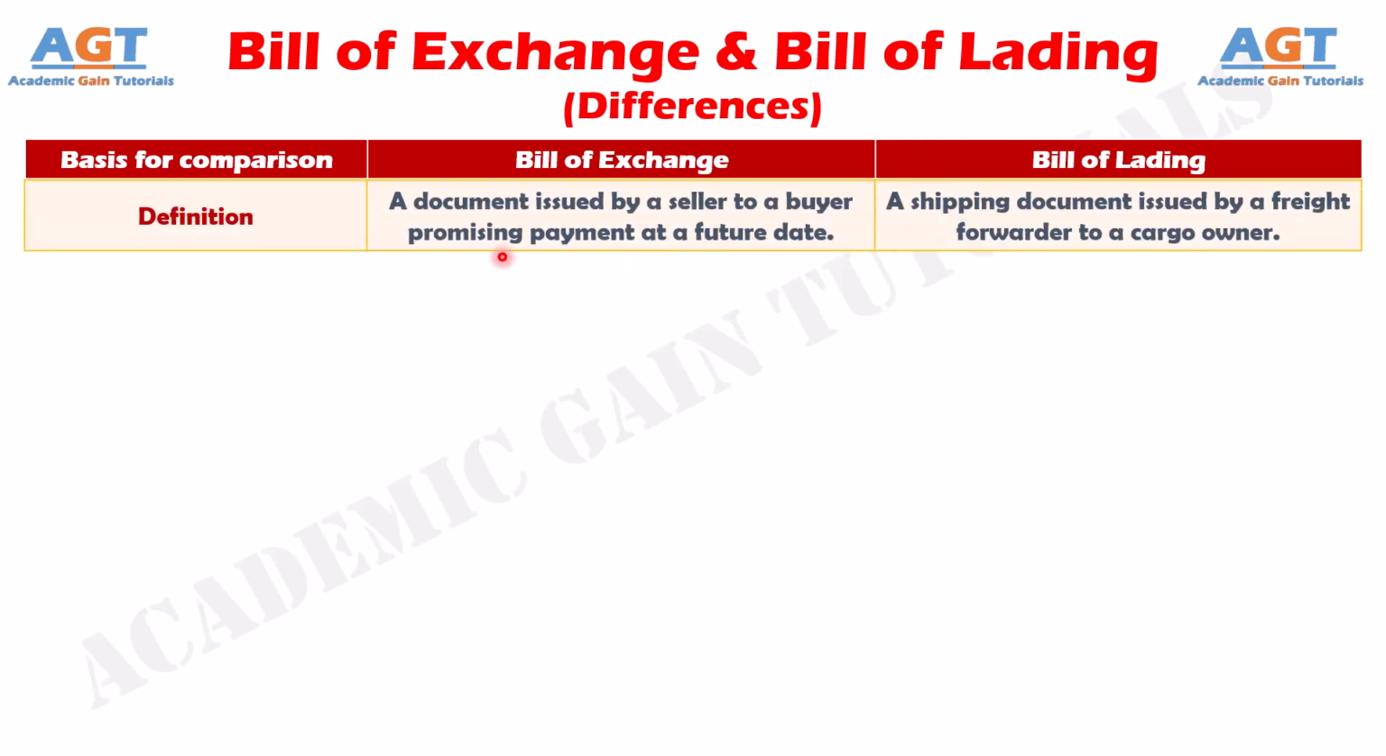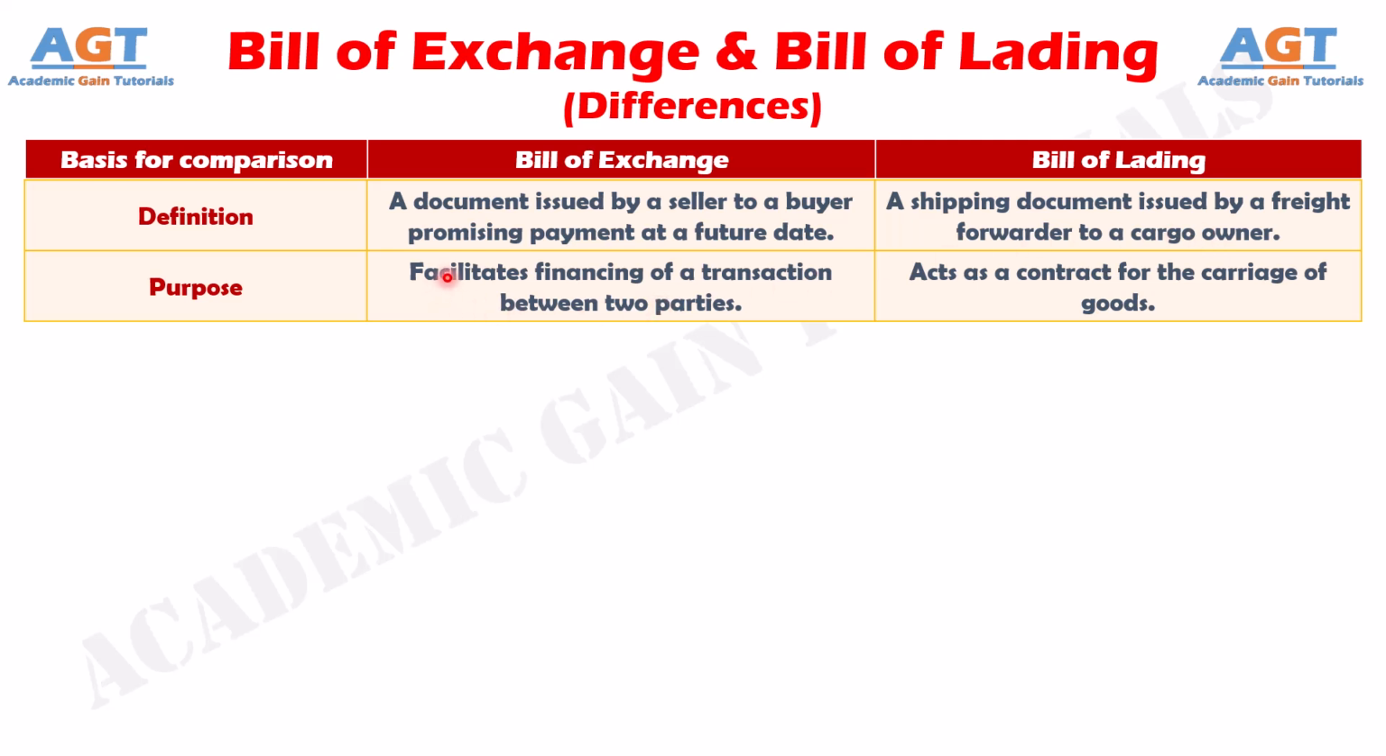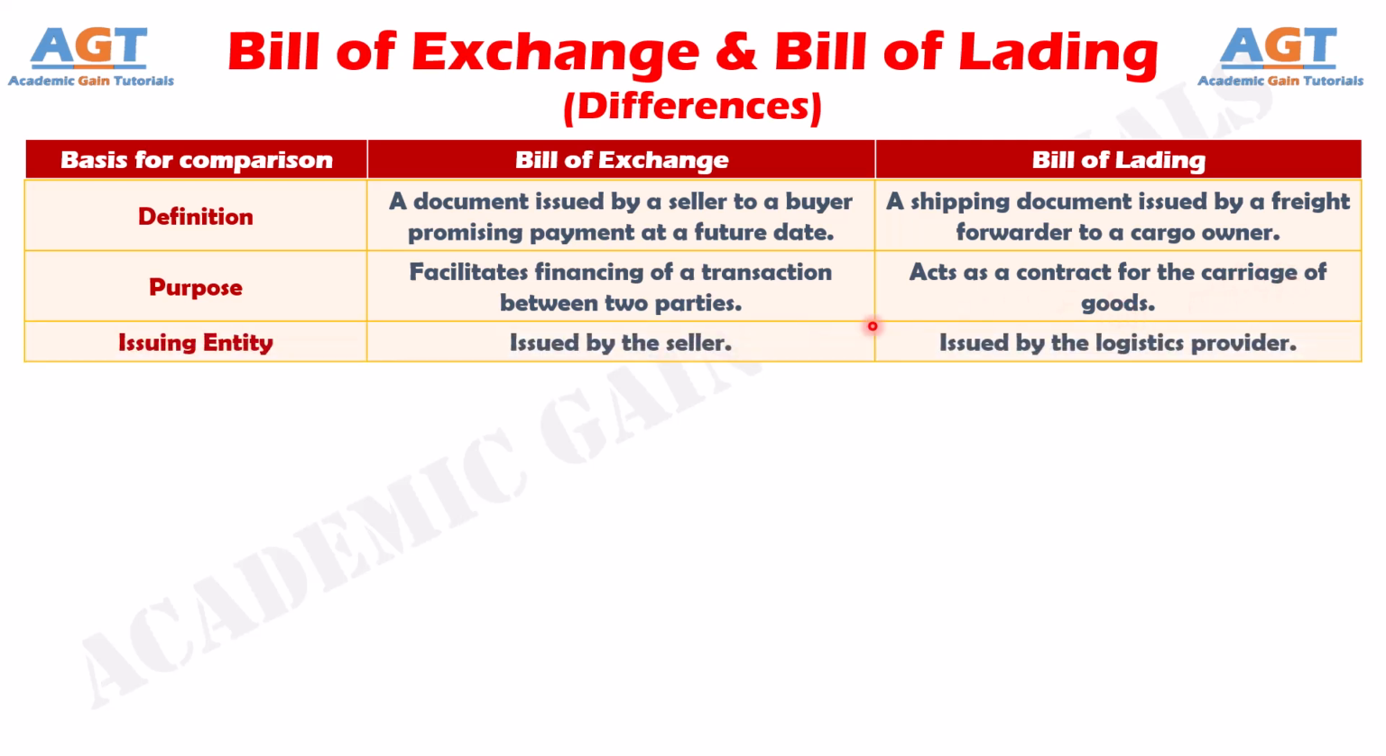Difference number 1. A bill of exchange is defined as a document issued by a seller to a buyer promising payment at a future date, whereas a bill of lading is a shipping document issued by a freight forwarder to a cargo owner. Number 2. The main purpose of a bill of exchange is to facilitate the financing of a transaction between two parties, whereas the main purpose of a bill of lading is to act as a contract for the carriage of goods. Number 3. The seller is the issuing entity for a bill of exchange, whereas the logistics provider is the issuing entity for a bill of lading.